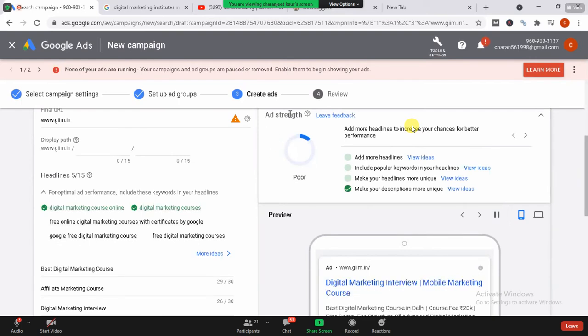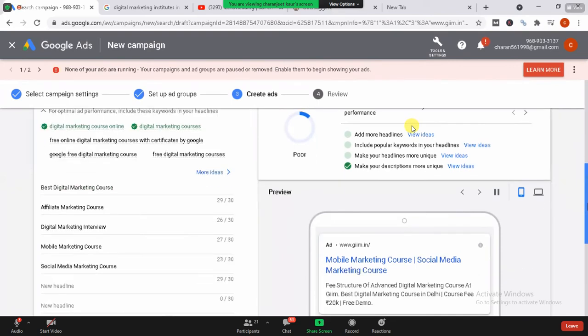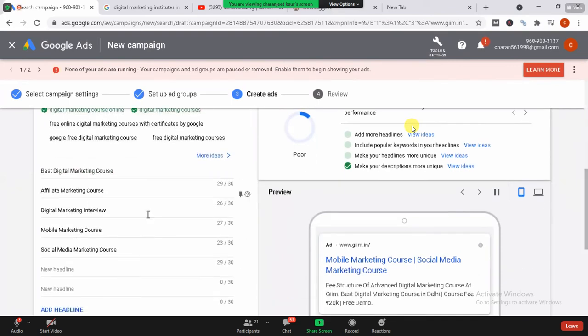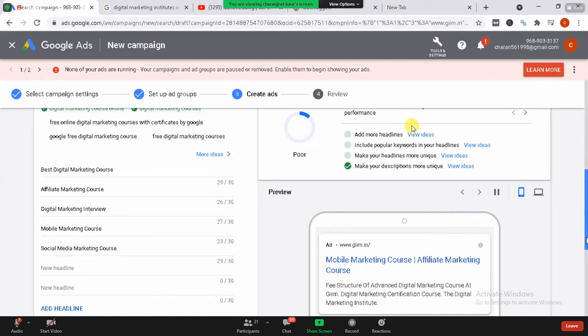Now see, ad strength. My ad strength is poor right now. Why? Because I have not more headlines. I have not included the popular keywords in it. I have not made the headlines more unique. So I can do all these things over here. Okay, so this I have not included earlier. They have fetched all the information from my previous company website, but I need to put it over here, all the information regarding this.